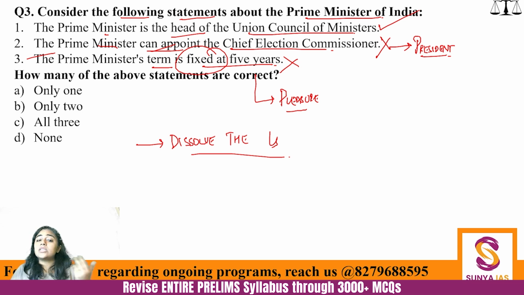Fine. This of course does not come out of the blue. But this power is there with the Prime Minister, making him the most powerful man in the country. Okay. So here, I hope you have written this. Only two statements are incorrect. One is correct. Fine. So A is the answer.